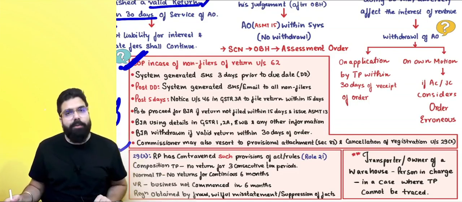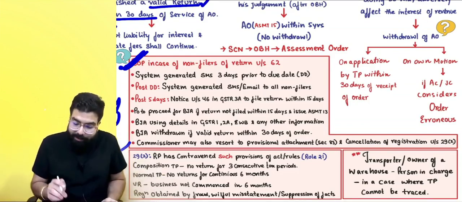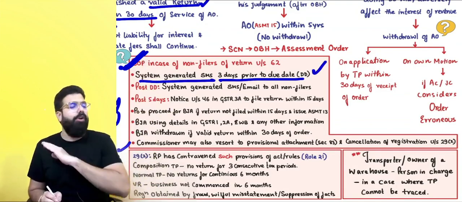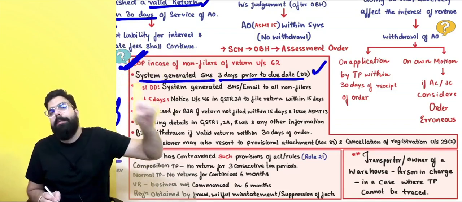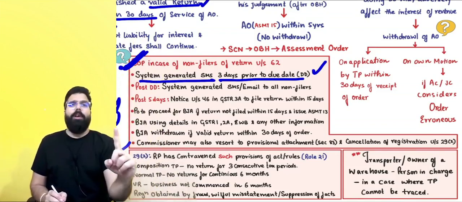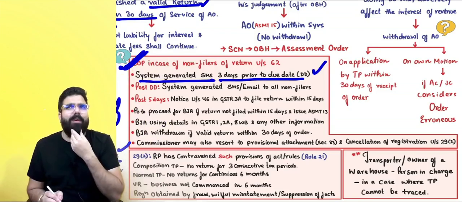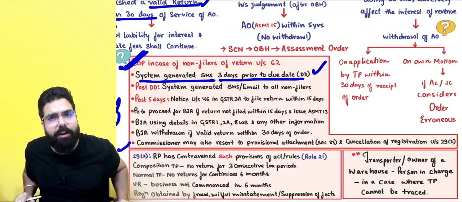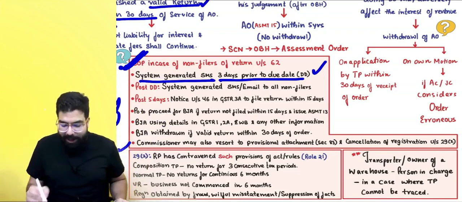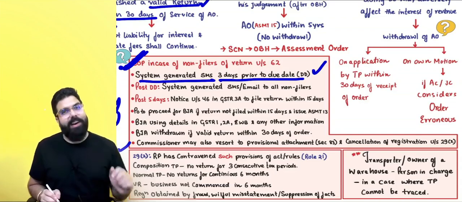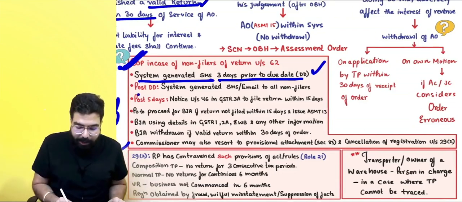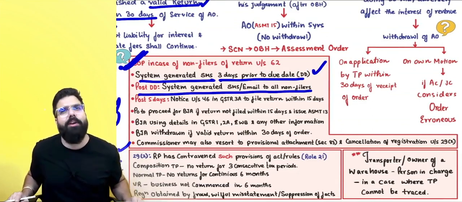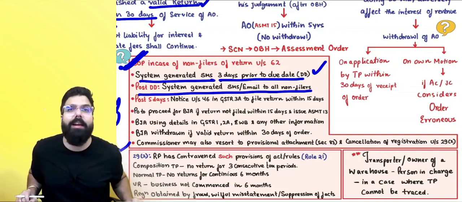The standard operating procedure says the officers should send one system generated SMS 3 days prior to the due date to all the registered persons. Basically, one system generated SMS will go: wake up, Baba, jago, you have to file your return. Wake up, everyone. Now they will wake you up and you should file the return. Once the due date is gone, immediately whoever are the non-filers will get one SMS or email that you have not filed your return, please file your return. Now if they file the return, very good.